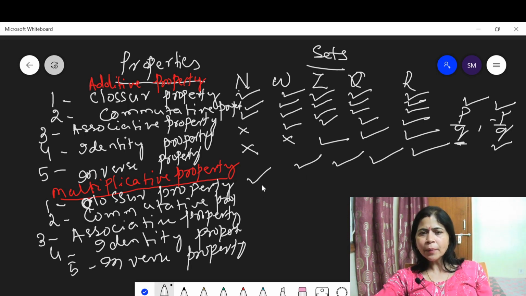Now the multiplicative commutative property. Yes, 2 into 5 is always equal to 5 into 2.